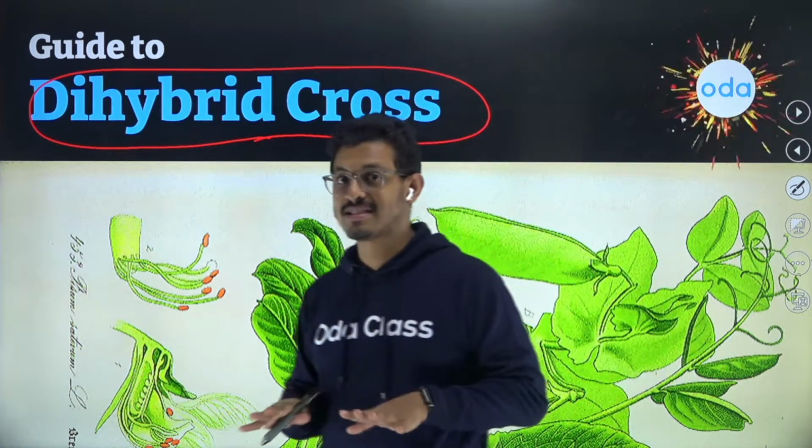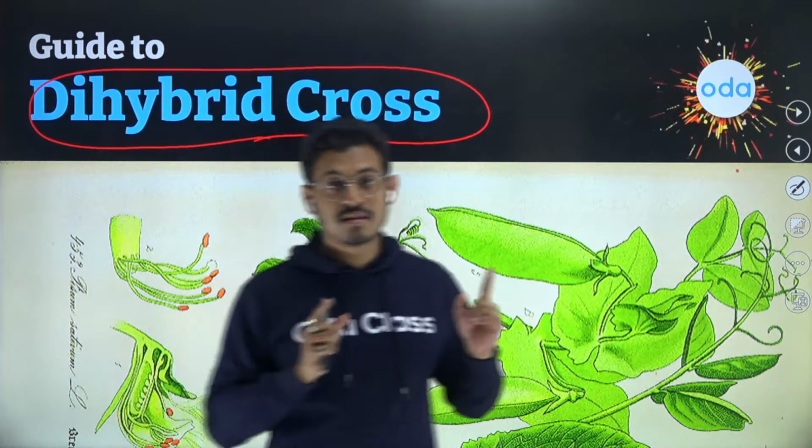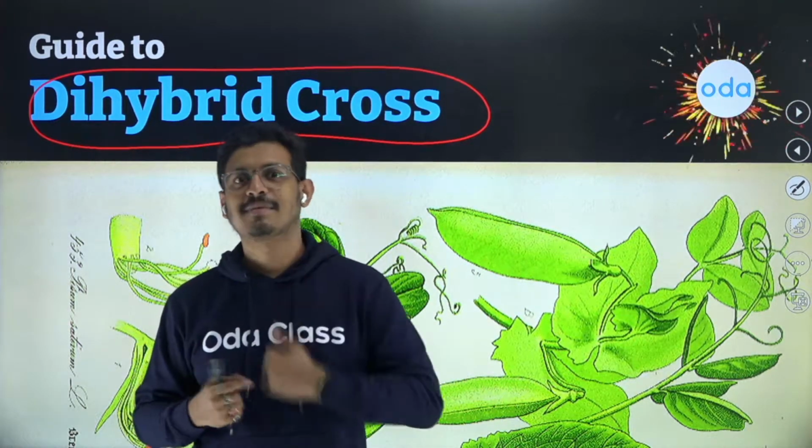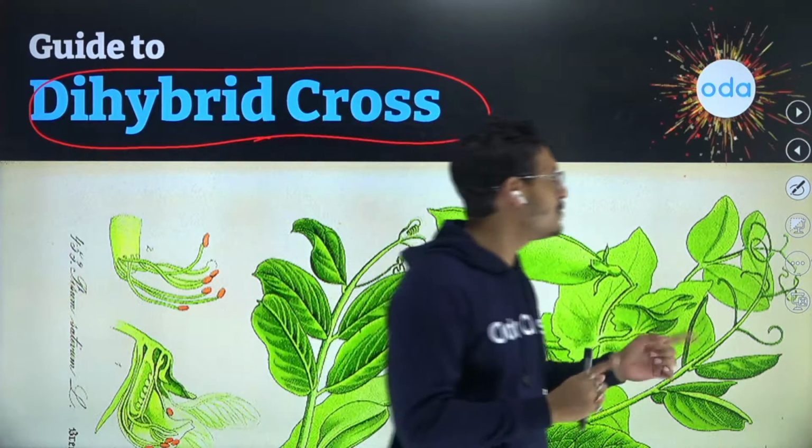Now, doing the cross is very easy, but finding out the ratio of phenotype and genotype, that's where you will make a lot of mistakes. So that's what I want to rectify today.